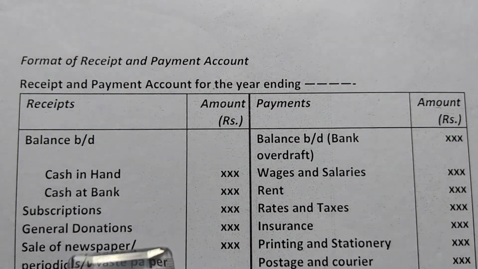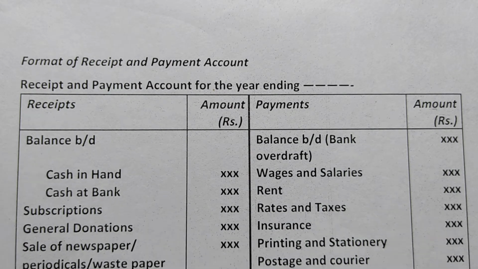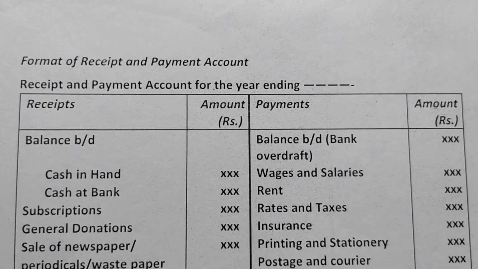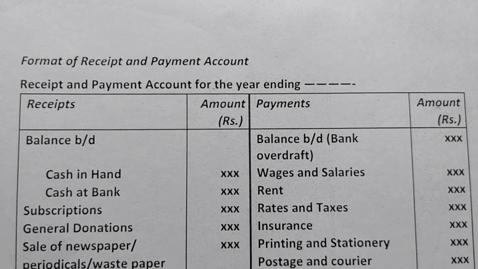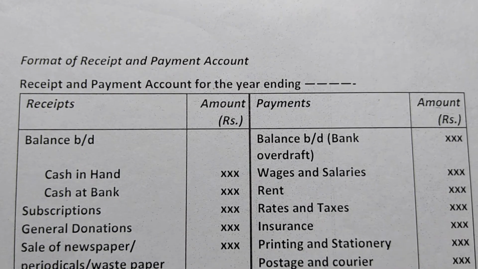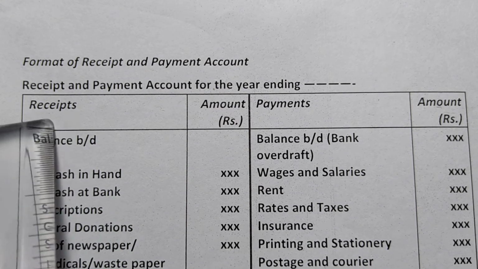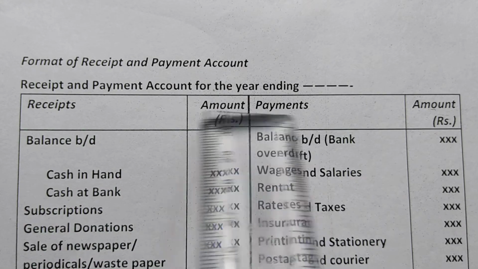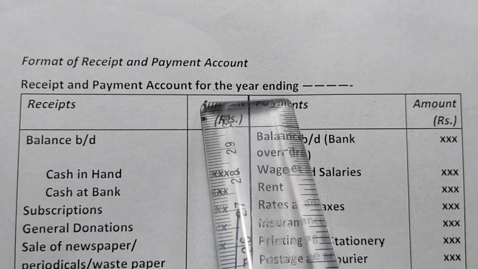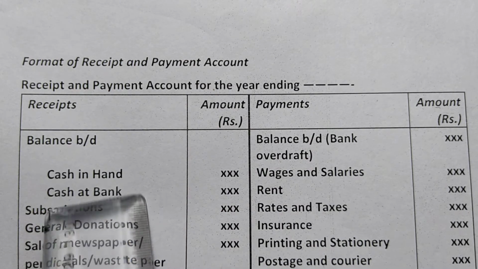Receipt and payment account is the summary of the cash book, including bank receipts during the year, and receipts and payments are shown under the appropriate head of account. Receipts will be shown on the debit side and payments on the credit side. It shows all the receipts.